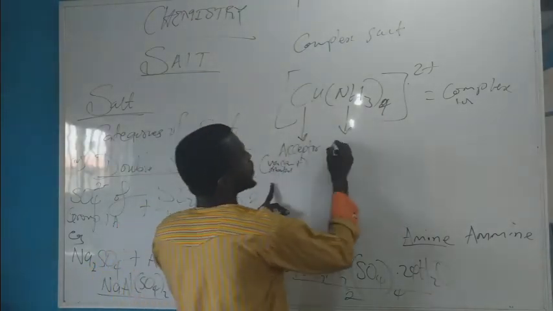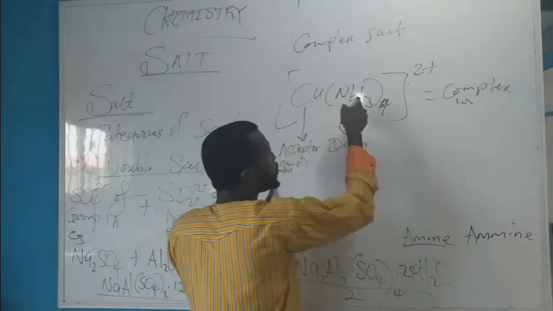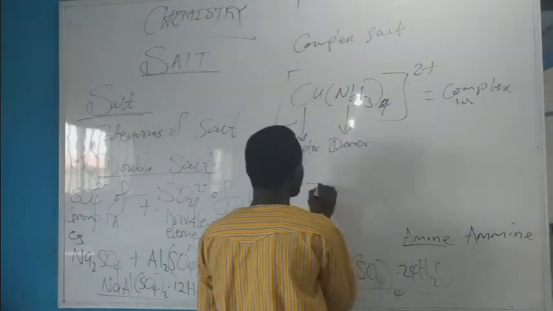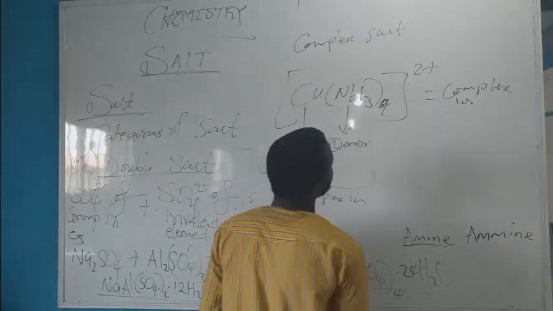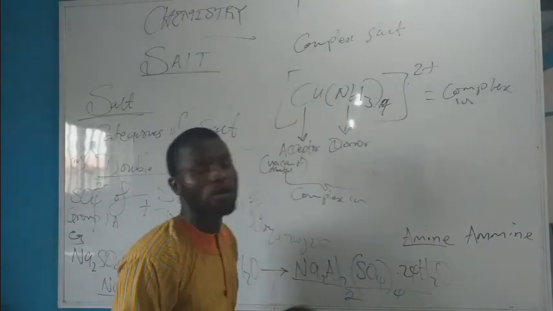So this is an acceptor and this is a donor. So which is the amine? So the acceptor and the donor constitute what is known as a complex ion. 4 minus 2 will give you 2, which is the charge on copper. Copper here is copper 2.